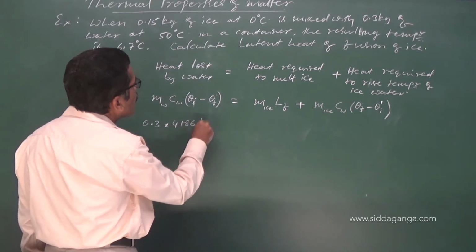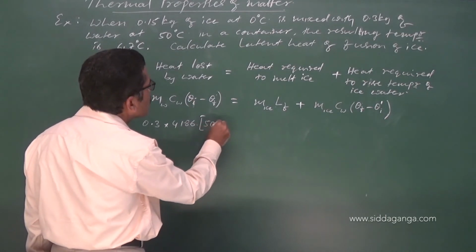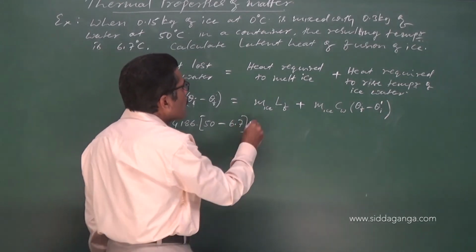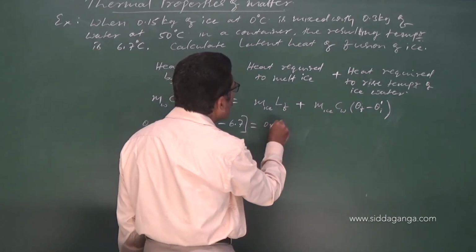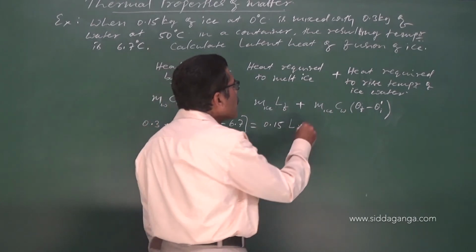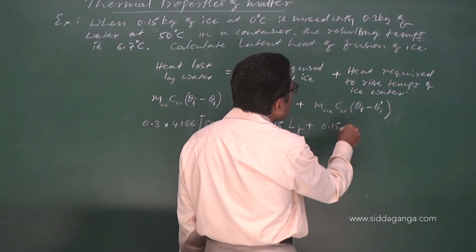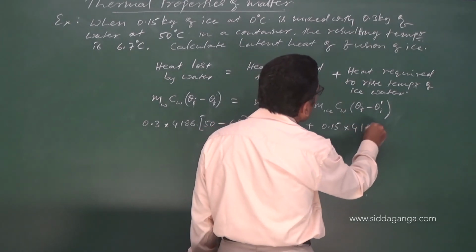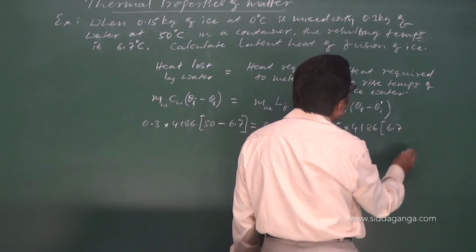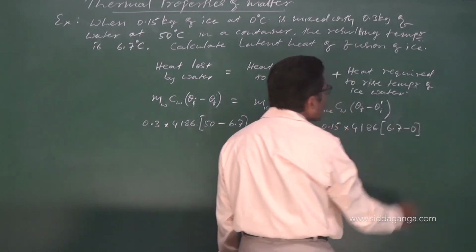Initial temperature is 50 degrees Celsius, final temperature is 6.7 degrees Celsius. Mass of ice is 0.15. Latent heat of fusion you have to calculate, plus mass of ice that becomes ice water, 0.15, specific heat capacity 4186, and here final temperature 6.7, initial temperature of ice water is 0 degrees Celsius.